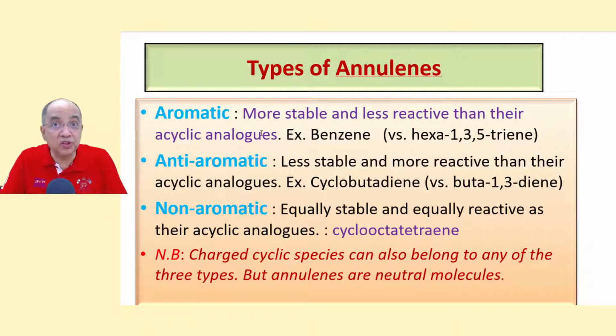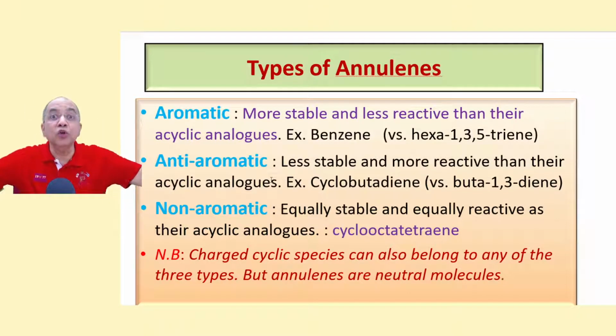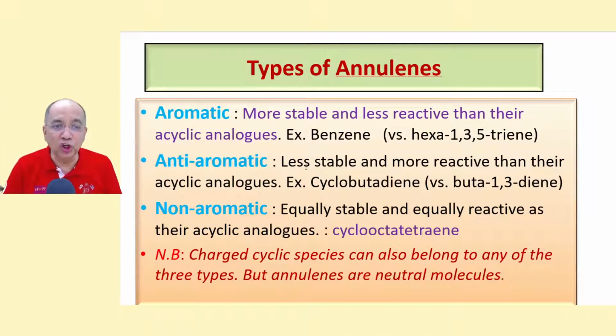The one which is stable and less reactive is aromatic. The one which is more unstable, that means less stable and more reactive, is anti-aromatic. And equally stable, equally reactive with the acyclic counterpart. Same number of alternate double bonds will be there, but it is open chain, not cyclic. Then it is called non-aromatic.